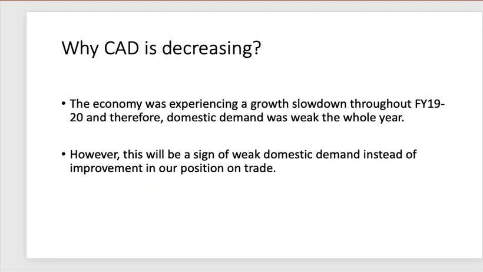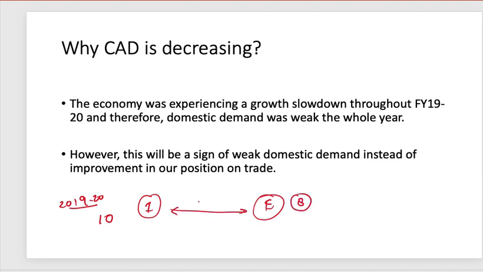Now, why has the current account deficit been decreasing? Please understand this fact here. There are two terms, imports and exports. Say, for example, in 2019 and 20, we imported 10 units and we exported 8 units. That means cumulatively we imported more. So we had a deficit of 2 units, for example. In 2020, say for example, we imported 4 units only and we exported, say for example, 5 units.